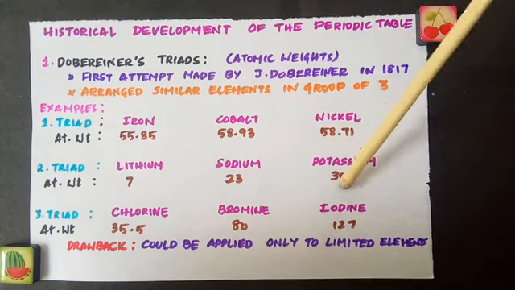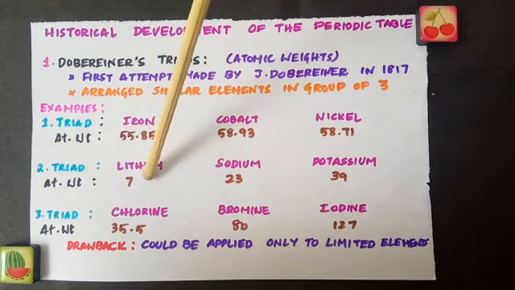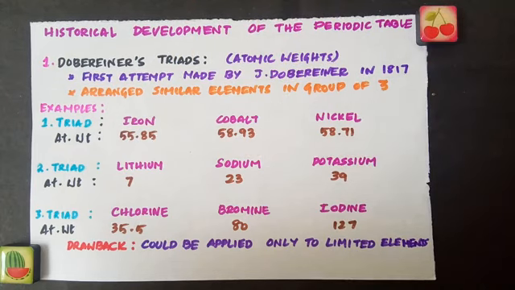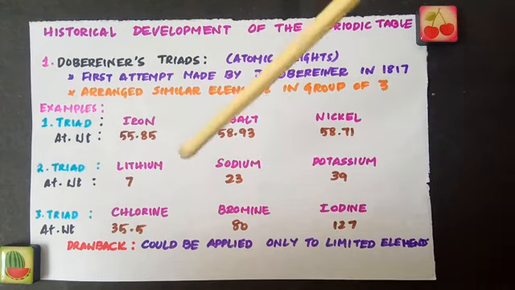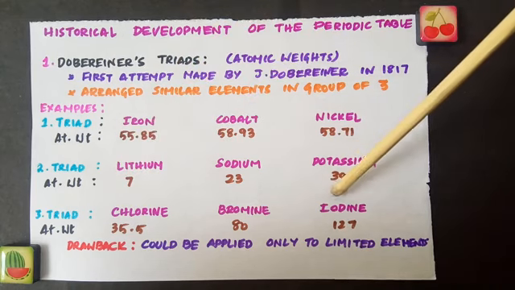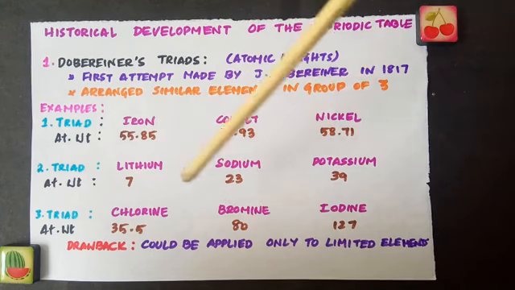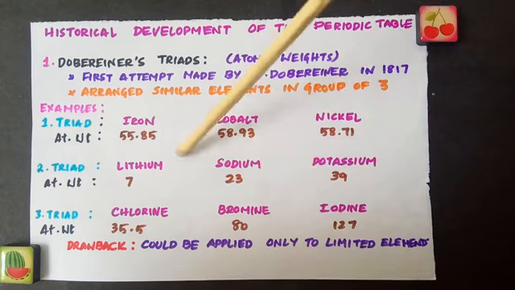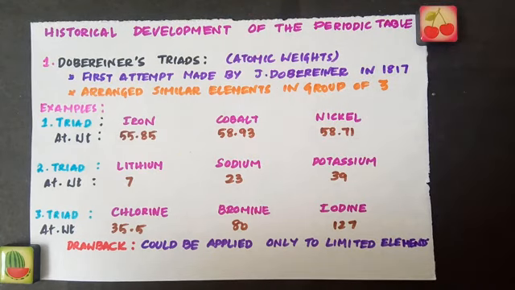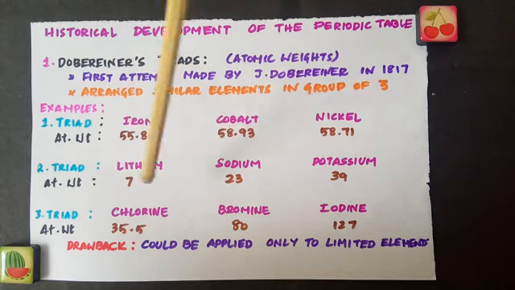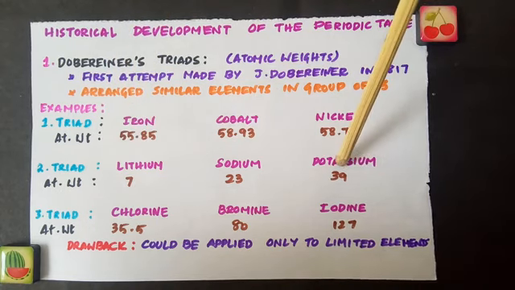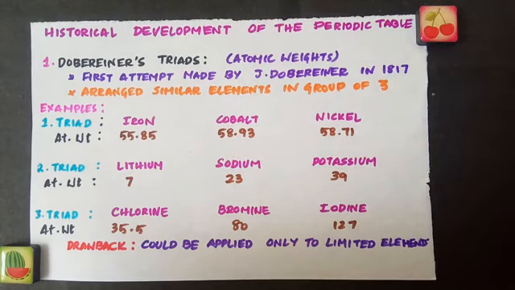He grouped these 3 elements and he said take the atomic weight of lithium and the atomic weight of potassium. If you take the arithmetic mean, which means you are going to add this 7 with 39 and divide by 2, you will get the atomic weight of the middle element. See, 7 plus 39 by 2 will give you 23. So this group of elements are called Dobereiner's triads. Tri means 3. So he grouped the elements into 3 in such a way that the arithmetic mean of the first and the third element's atomic weight will be equal to the atomic weight of the middle element, or the atomic weights will be nearly same.